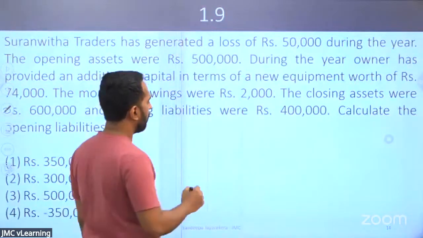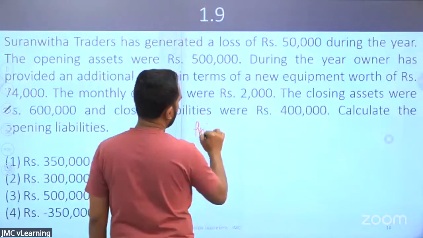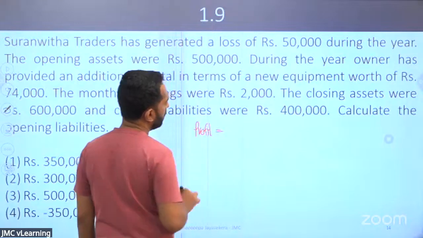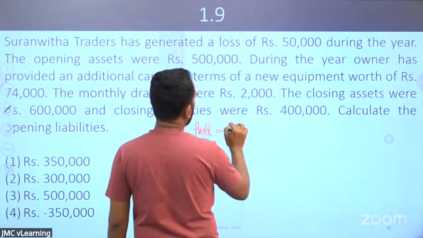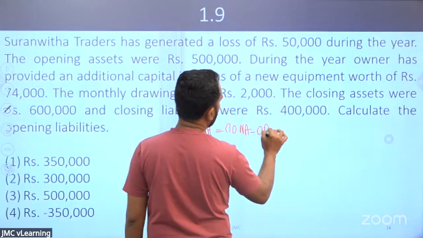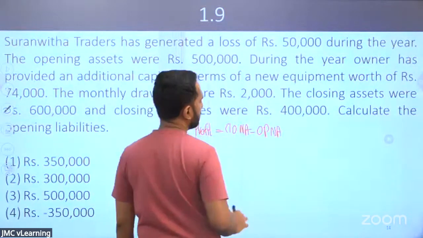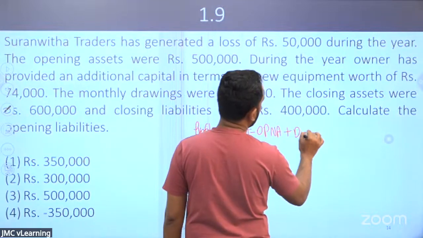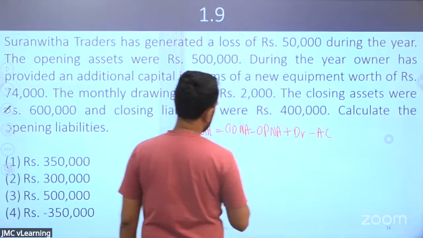So we are going to use the profit equation. You know that the profit is equal to your closing net assets minus opening net assets plus drawings minus additional capital.